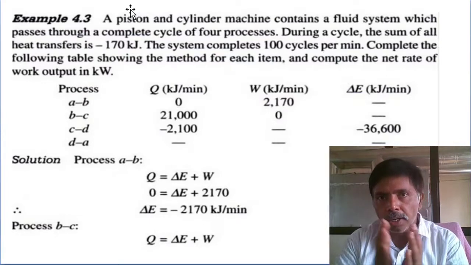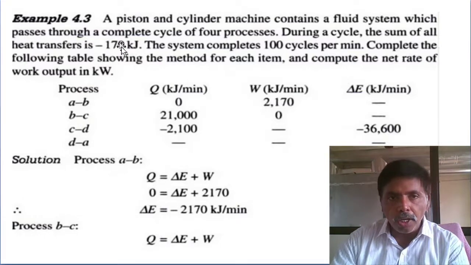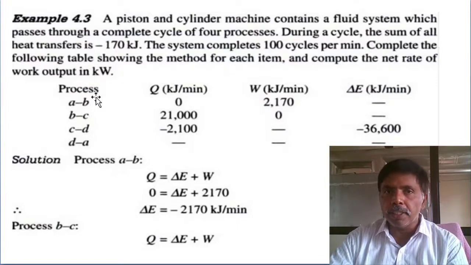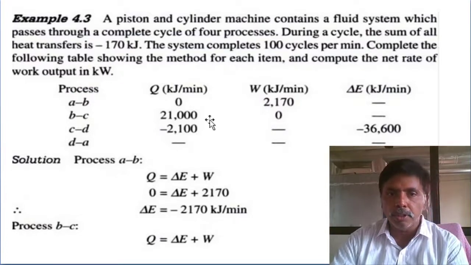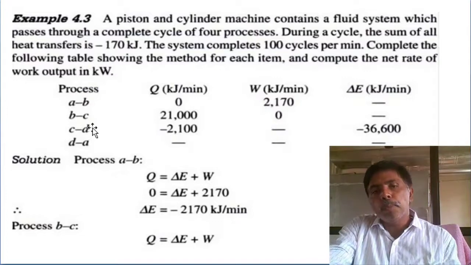The total summation of all heat interactions is equal to the summation of all work interactions. But the summation of all heat interactions is given in kilojoules, minus 170 kilojoules. Convert into kilojoules per minute means minus 170 into 100 per minute. Per second, kilojoules per second means kilowatt, so divide by 60, and you will get the net rate of work interaction. For that, filling the table is not required. So the first question is completed. But they mentioned to fill the table, so we will move process by process.